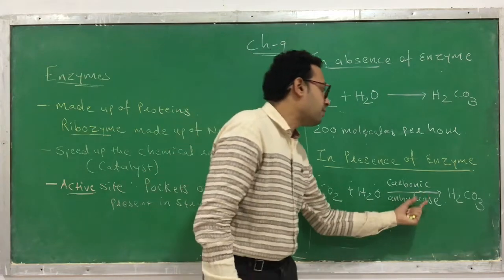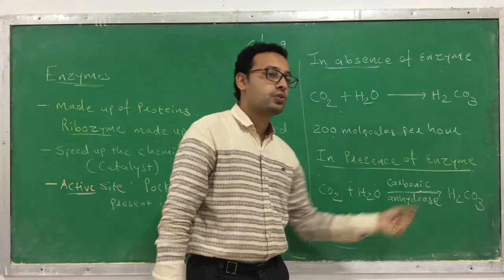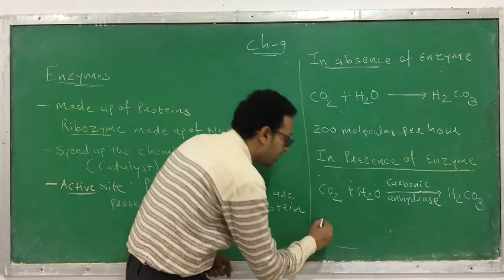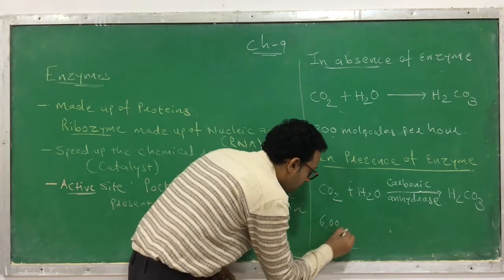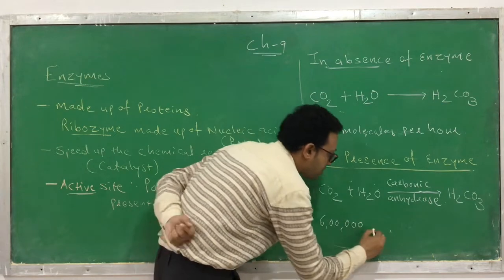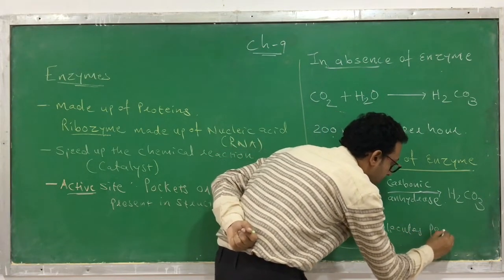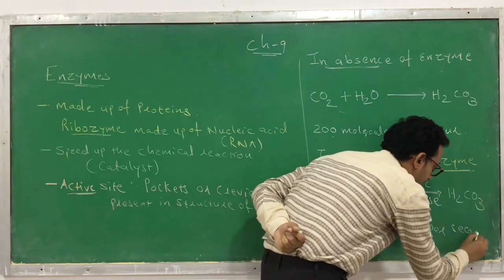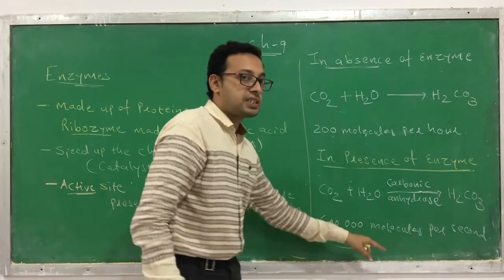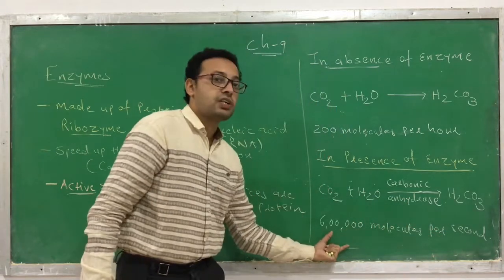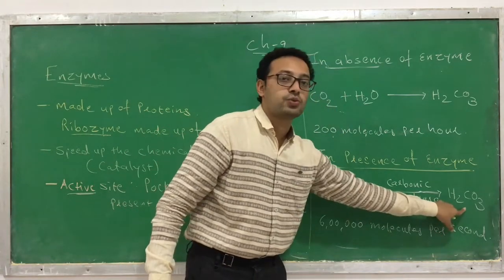Okay, so this is carbonic anhydrase, H2CO3. If this process occurs in the presence of the enzyme, then it generates 6 lakh molecules per second. Per second, if the enzyme is present, it generates 6 lakh molecules of H2CO3.